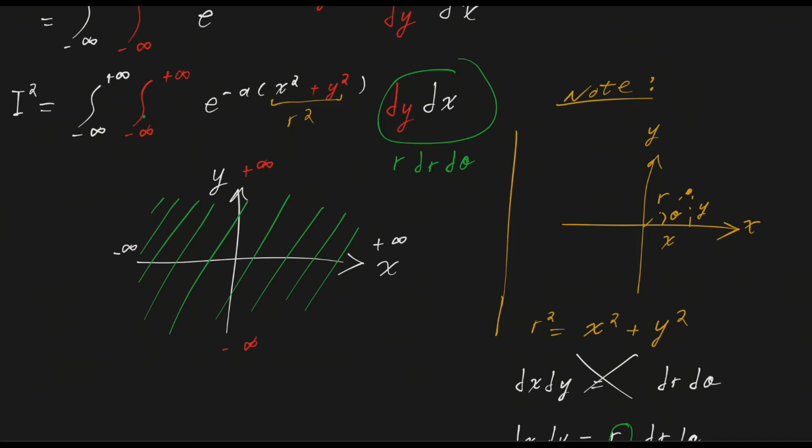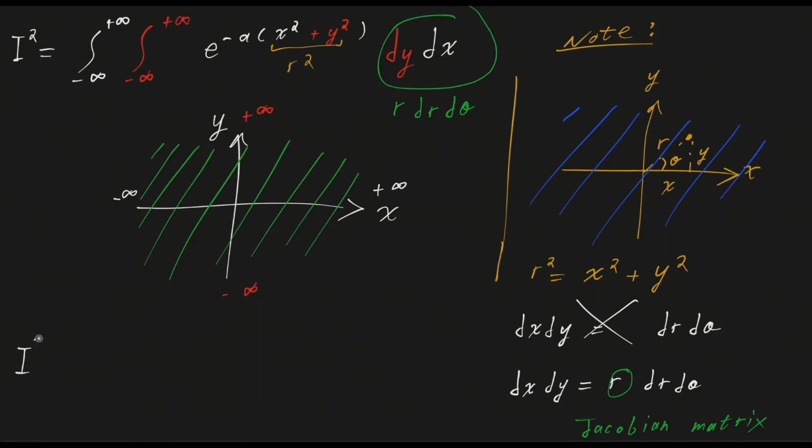And then we have the boundaries of our integrals. Well, we know that the entire integral will take place over the entire coordinate grid. So in our case, it should also take the entire coordinate grid in polar coordinates. So the integral becomes the integral from 0 to 2 pi.